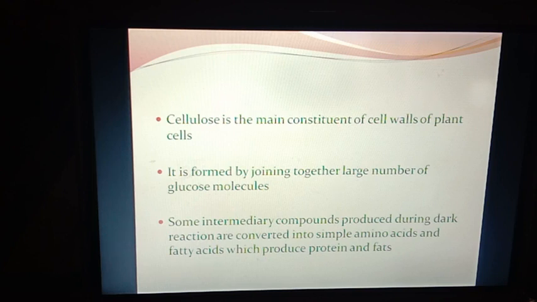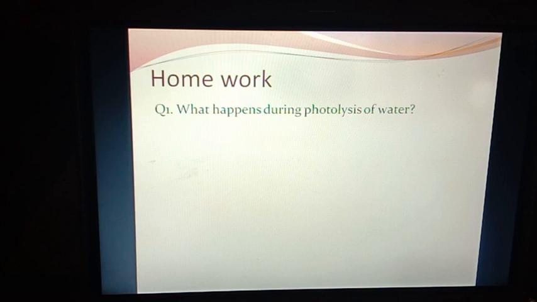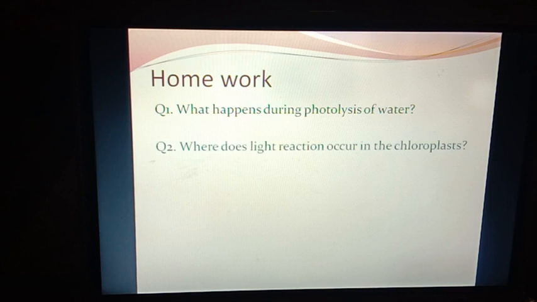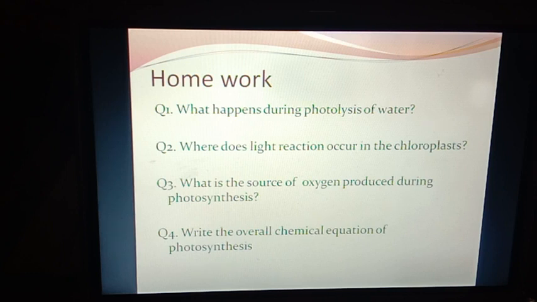Let us see some of the questions that I have selected for you to write in the copy, the homework questions. Let us see those questions. Question number 1. What happens during photolysis of water? Question number 2. Where does light reaction occur in the chloroplast? Question number 3. What is the source of oxygen produced during photosynthesis? Question number 4. Write the overall chemical equation of photosynthesis.